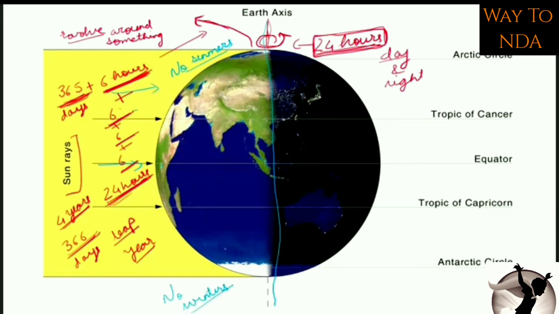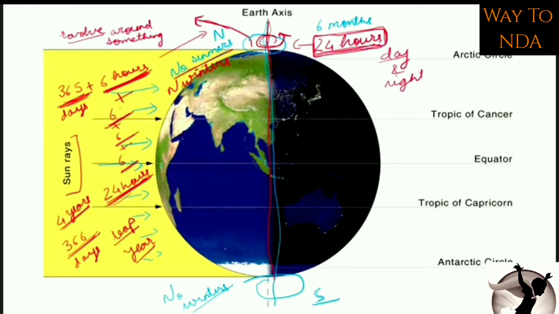Why? Because every part of the earth would have received equal amount of sun rays except this north pole and south pole. North pole and south pole would have frozen, तो ऐसे भी है, लेकिन permanently हो जाते, because now at least they are receiving sun rays for 6 months. But if earth was something like this, if its axis was not tilted, they would have not received the sunlight at any cost, and that's why they would have been frozen permanently. They are now also frozen permanently only, but the scenario would have been different, and we would have not had all the seasons, no summers and no winters.